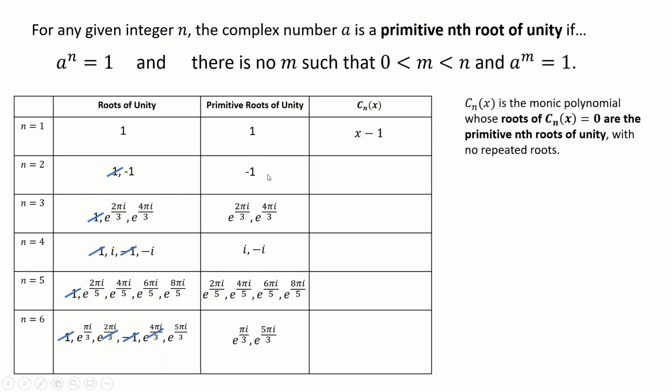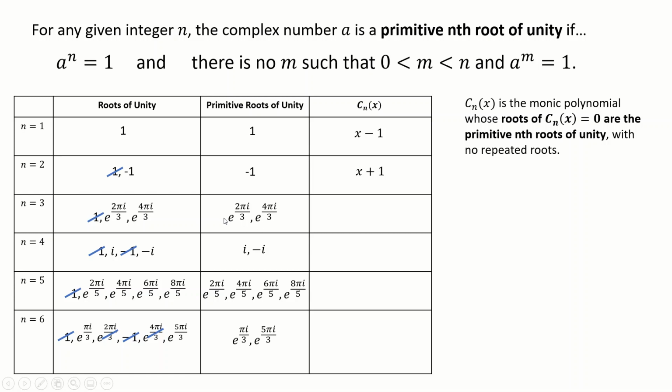Okay, next one. The only root needs to be -1. So what's it going to be? It's going to be x plus 1. It's the only thing it can be. And that is our second polynomial, C2 of x. Okay, it gets a bit harder here. There's a few ways we can go about it, and actually I think the solutions for the STEP support program do it differently to what I'm going to do.